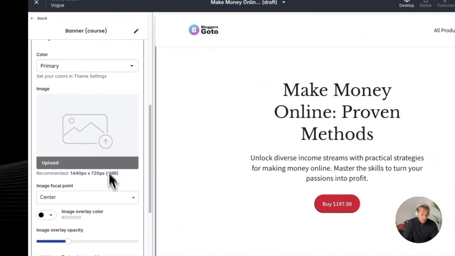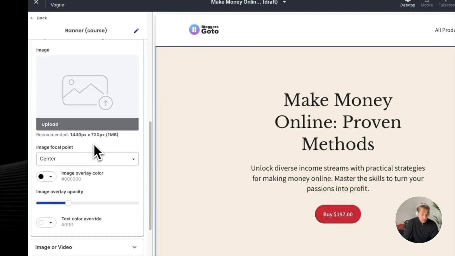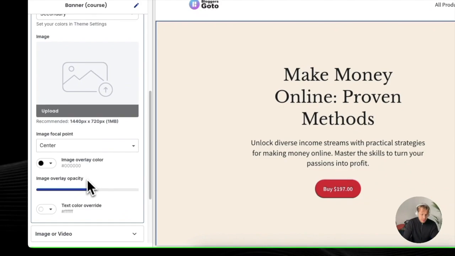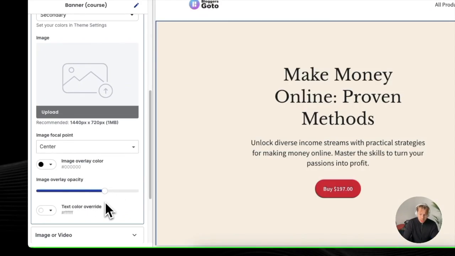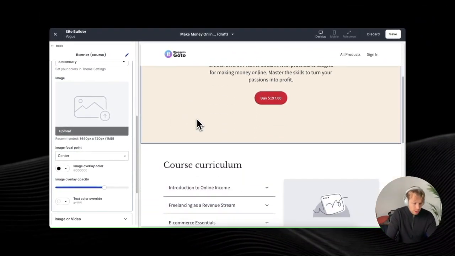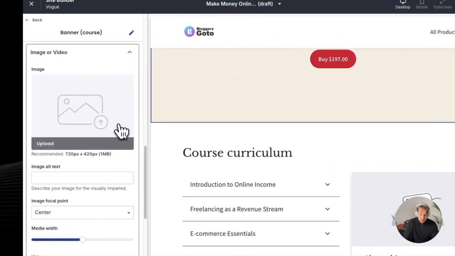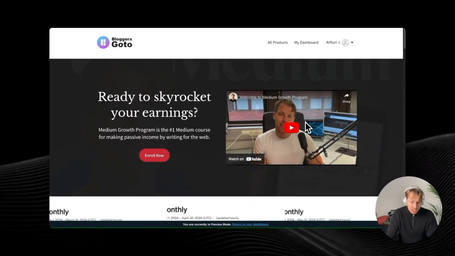You can change the background. You can even add an image there. You can do different colors here. You can do image overlay. So if you have a background color or a background image, you can specify how much you want to shine through and how much you want to have this primary color here. Then you can add images or videos even. So just as an example, here is my course that has a short little welcome video rendered as well.